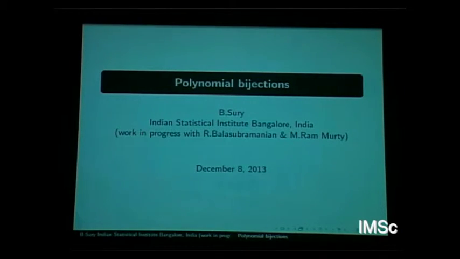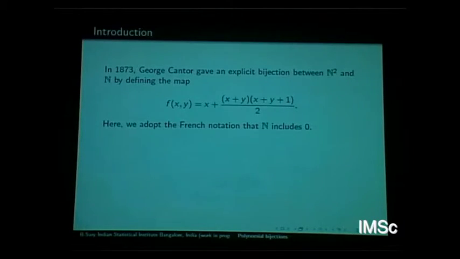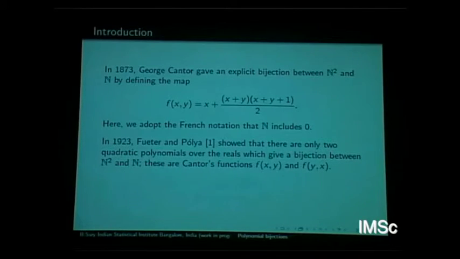Mostly it's going to be elementary, so I can probably give most of the proofs. And unfortunately, we could not complete this conjecture, but we'll see. Hopefully, we will. So this is a very old classical problem: Cantor gave this bijection between N cross N and N. N for me always includes 0 also. Pictorially, you can see this is the one where you follow this path of counting. When you start from the top, go top and this, then there's the other one.